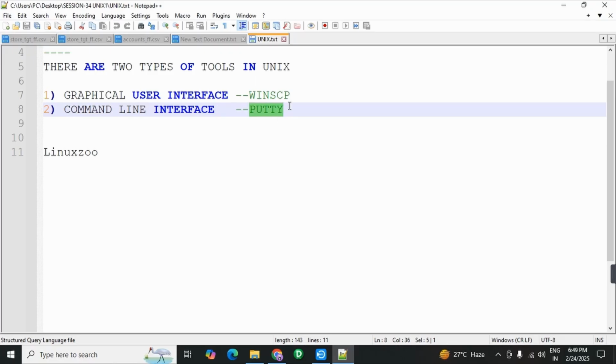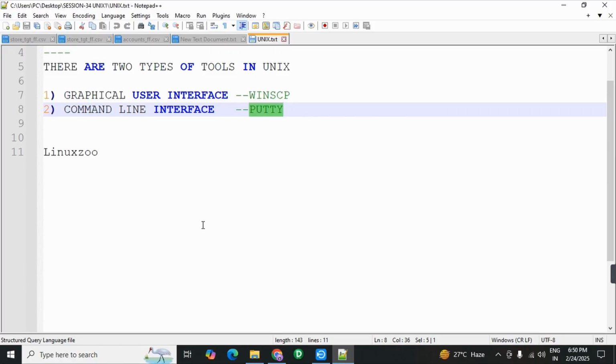Now, the question is how to practice those Unix commands without installing Unix in your system. Okay? In your system at present, you have Windows operating system. But if you want to practice Unix commands without installing Unix operating system in your laptop or in your PC, how to do it?